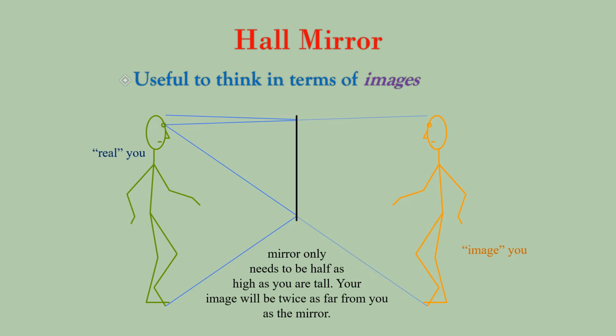This is because the mirror only needs to be half as high as you are tall. Your image will be twice as far from you as the mirror. ठीक है. तो ये जो मिरर अगर आप जितने टॉल हो उसके हाफ साइज का भी होगा, so the image, whichever the image that is formed will be same as you, because this criteria has been fulfilled. अगर वो half the size होगा तो ठीक है, उससे छोटा होगा तो ये क्राइटेरिया नहीं एप्लीकेबल रहेगा.